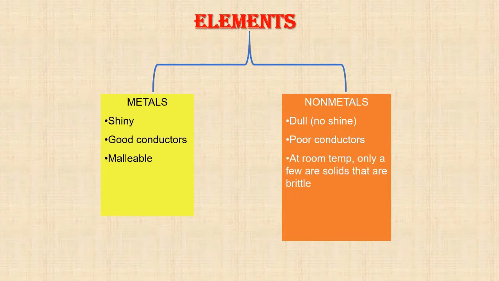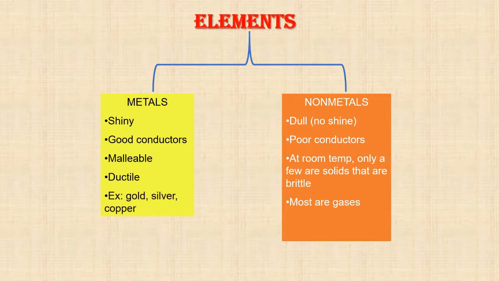Non-metals at room temperature, only a few are solids that are brittle. Metals are ductile. Now ductile is nothing but it can be drawn into thin wire. We have the copper wires, right? The metals can be drawn into thin wires, and non-metals, most are gases.